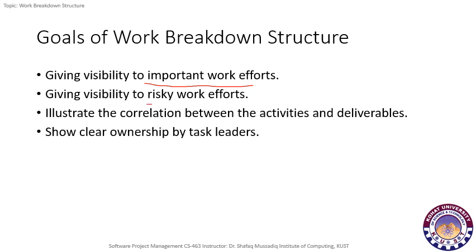Next, it will also specify any risks involved at any level of the project execution or completion. Also, it relates the correlation between different activities involved in a project and the corresponding deliverables associated with those activities. Also, it shows the ownership by the task leaders, that is, which tasks should be owned by whom.